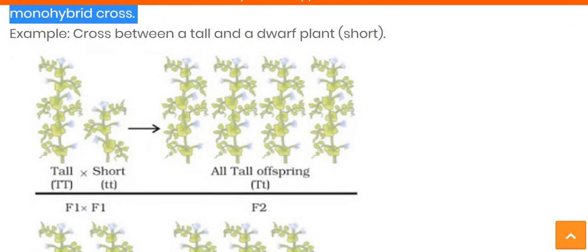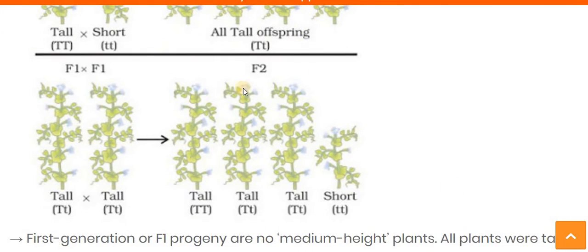Now let's see the next one, about the next generation. Here we can see we get all tall plants, and the genotype is capital T and small t. Now in the next generation, what we do is crossbreed this tall plant, which has the genotype capital T small t, with another capital T small t. Then we get a 3:1 ratio, meaning 3 plants that we get are tall, the heighted ones, and only 1 plant that we get is short.